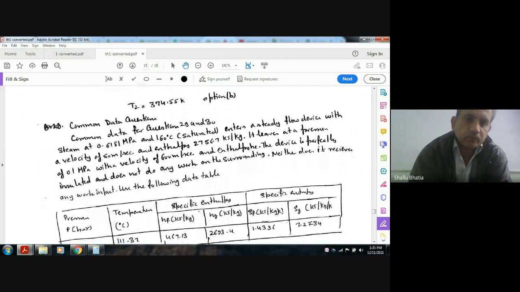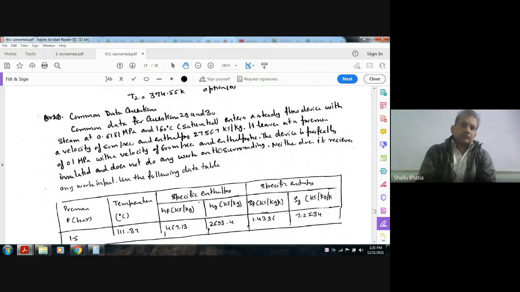Next, common data questions. Common data for questions 29 and 30. Steam at 0.6181 MPa and 160 degrees Celsius enters a steady flow device with a velocity of 50 meters per second and enthalpy 2756.7 kilojoules per kilogram.